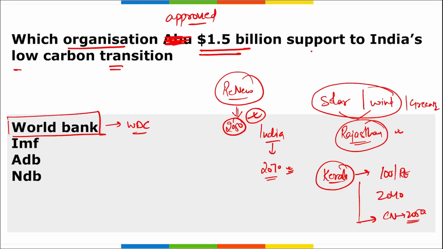Also remember, this $1.5 billion support will assist India in achieving its target of 500 gigawatt of renewable energy capacity by 2030. And remember, we in India are growing at a very fast pace when other countries are either in recession or clocking a slow growth rate. We are growing at a very fast rate compared to the global average.